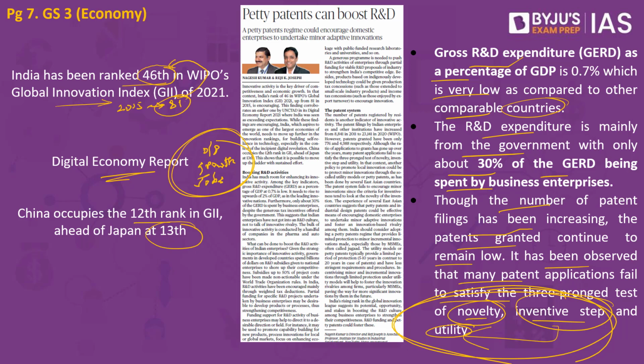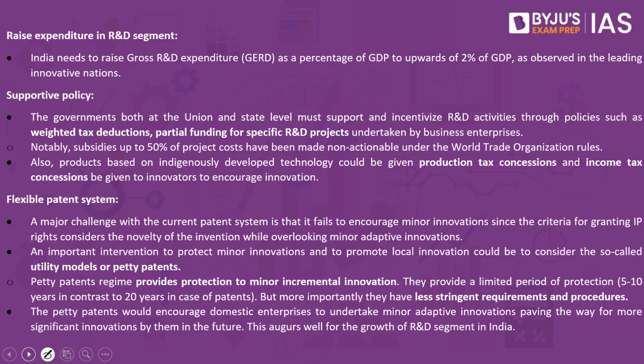But what is the problem right now in India? When it comes to patents, what we have seen is an increasing number of patents that are filed, but ultimately this is not resulting in actual patents. So we are filing a lot of patent applications, but this is not fructifying. We are not able to come to a logical conclusion, and these patents are not granted. So it is in this particular backdrop that the author goes on to say that we have to bring a lot of reformation in the sector. So what are the changes that we may have to introduce?